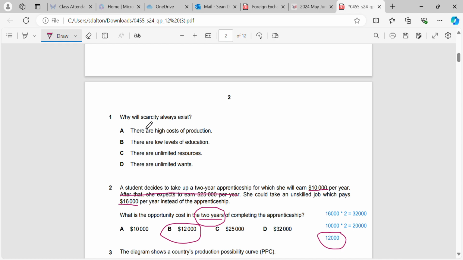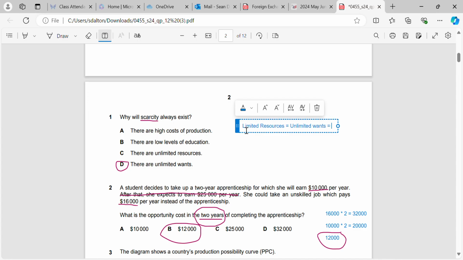Okay, and finally, why will scarcity always exist? Scarcity will always exist because there are unlimited wants. So like I said to you on numerous occasions before, what is our definition of scarcity or the basic economic problem? I just put keywords up here: limited resources, unlimited wants, scarcity, choices, opportunity cost.